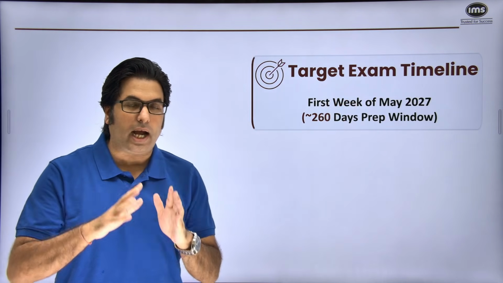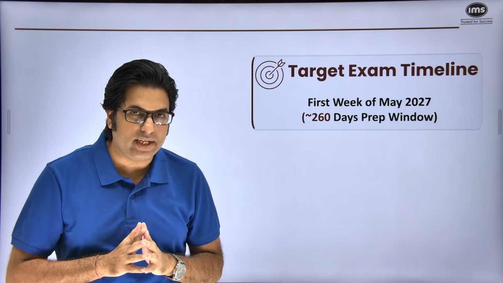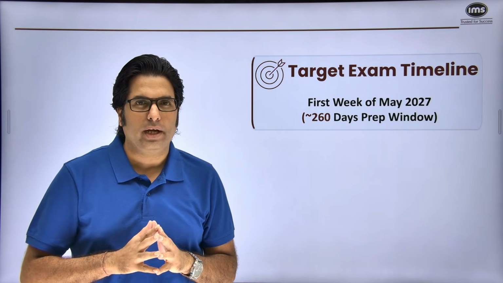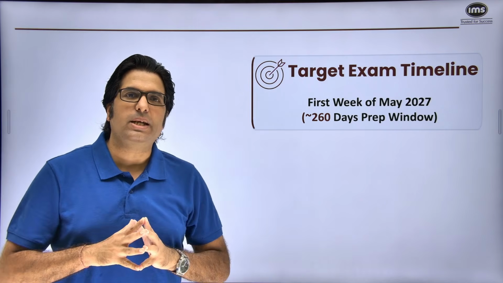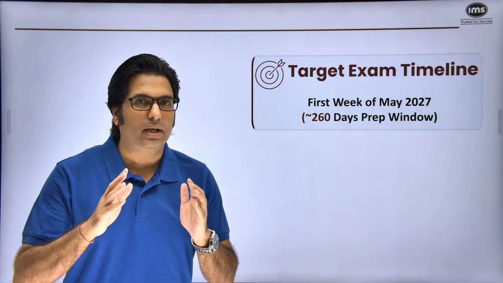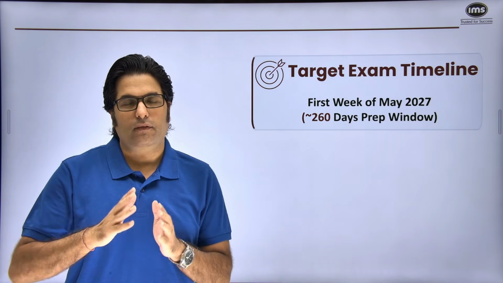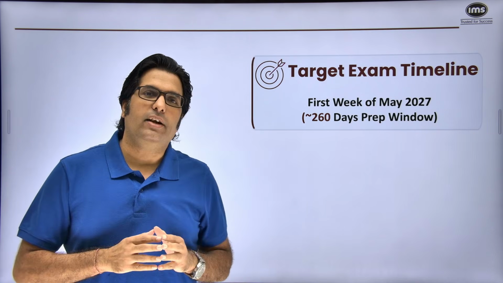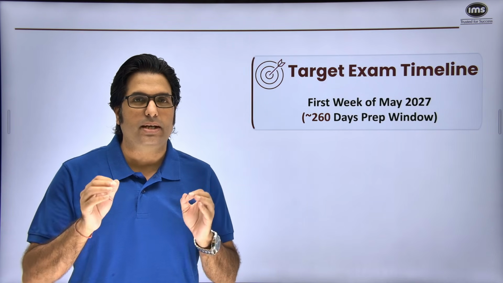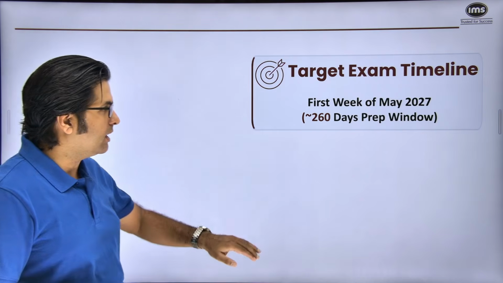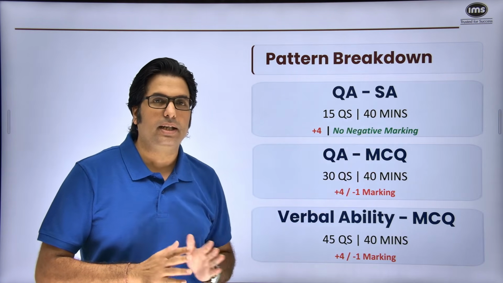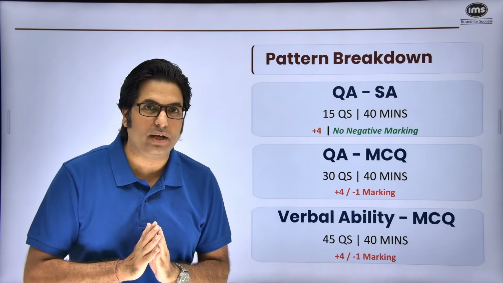So understand that IPMAT 2027 is expected to happen somewhere in the first week of May. So approximately 260 plus odd days is what the time is left with us if you are targeting IPMAT 2027. Now, what is it that we can do in these 260 days is something that we need to understand and then follow. So if we move ahead, this is the important pattern that everybody should be very familiar with.